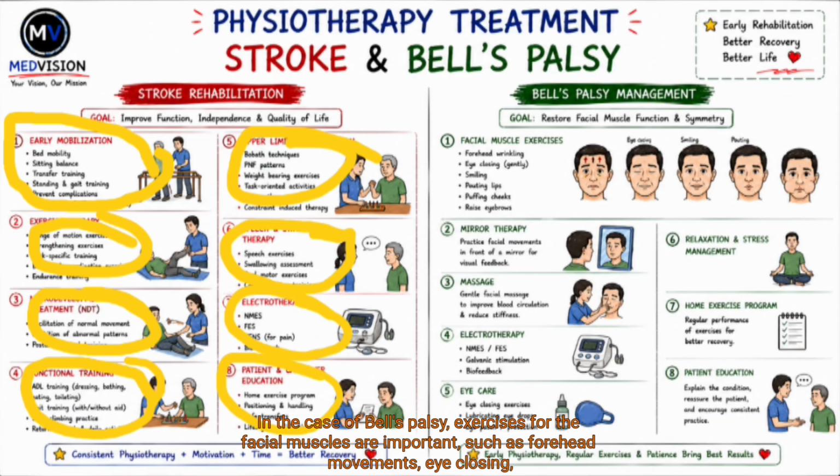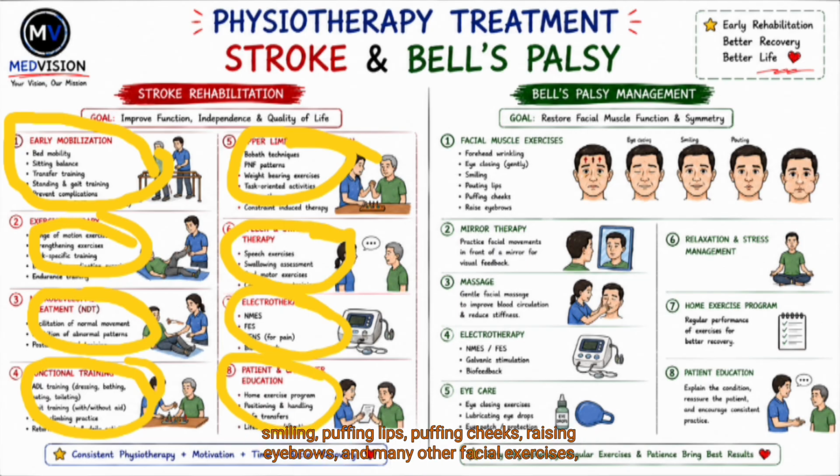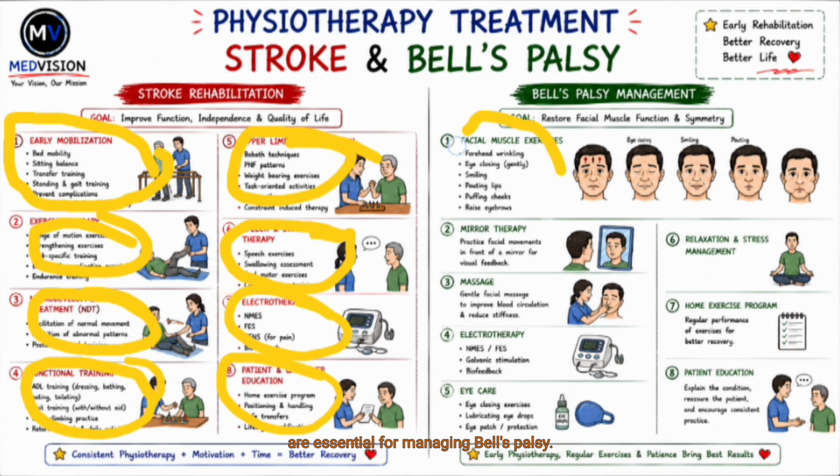But in Bell's palsy, there are exercises of facial muscles like forehead, eye closing, smiling, puffing lips, puffing cheeks, and raising eyebrows. A lot of facial exercises are done in Bell's palsy management.